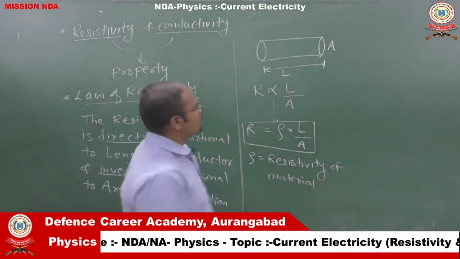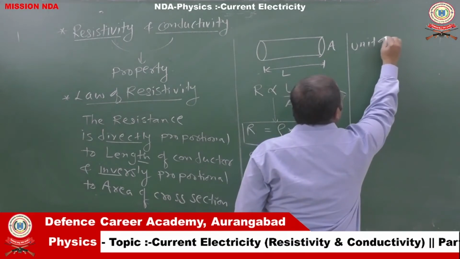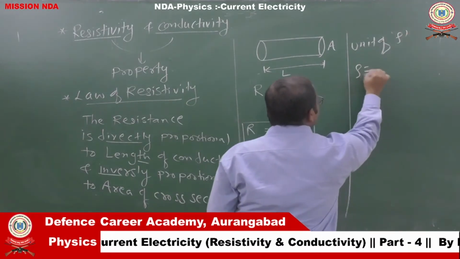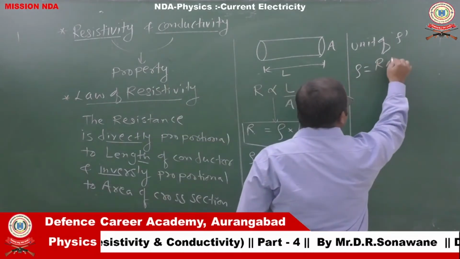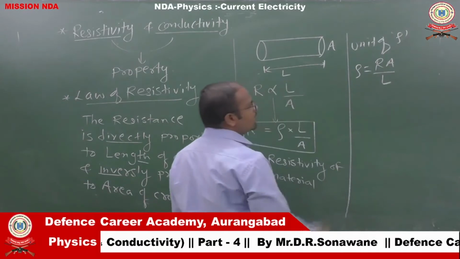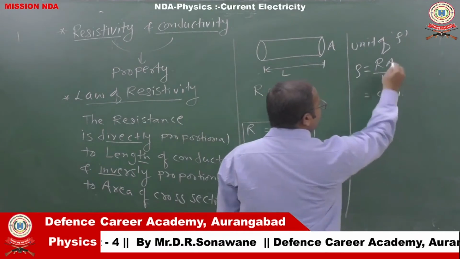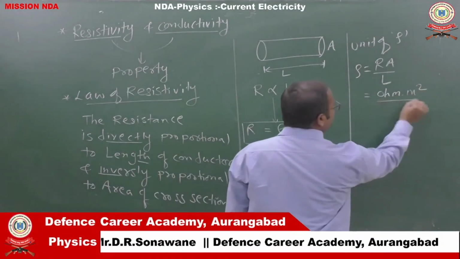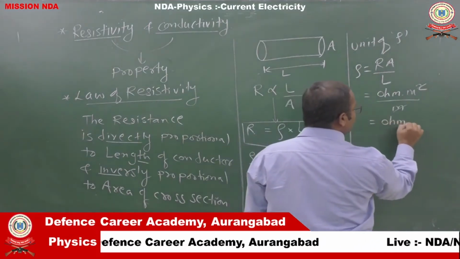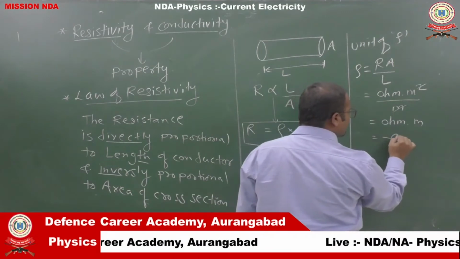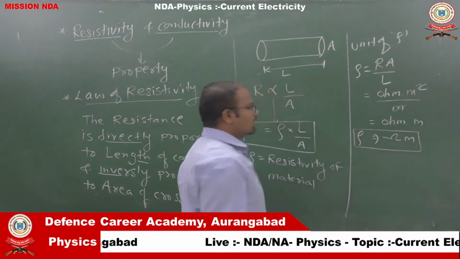Now for the unit of rho, we write the formula for rho, that is RA upon L. We know that the unit of resistance is what? Ohm. Area is in meter square and length is in meter. So one meter cancels, and we get ohm meter. This is nothing but the unit of what? Resistivity.